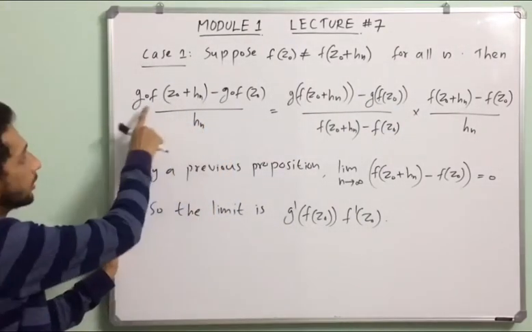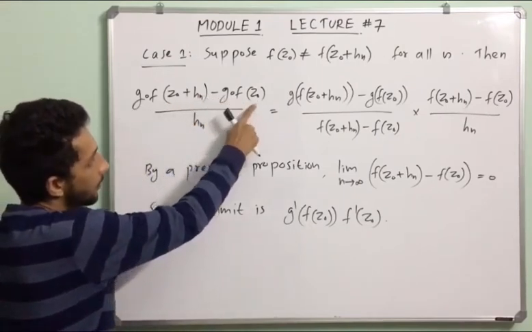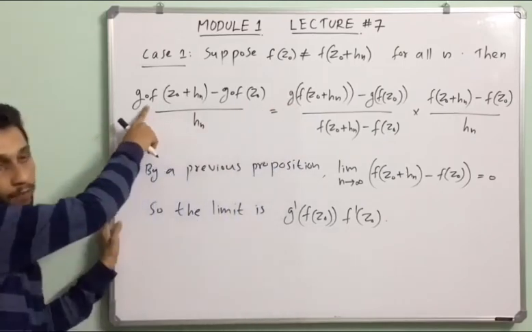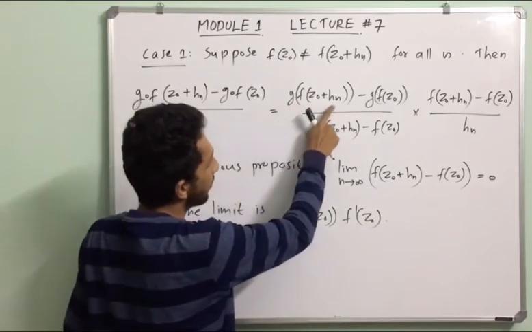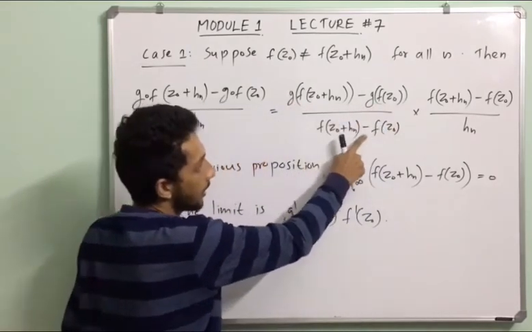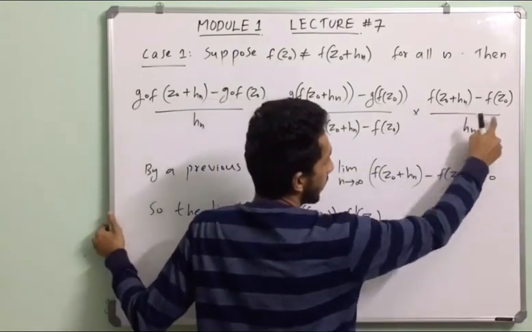Then (g composition f of z0 plus hn minus g composition f of z0) by hn equals, using the definition of function composition, (g of f of z0 plus hn minus g of f of z0) by (f of z0 plus hn minus f of z0) into (f of z0 plus hn minus f of z0) by hn.